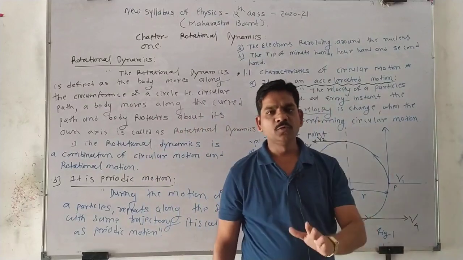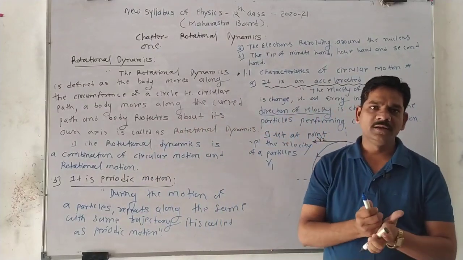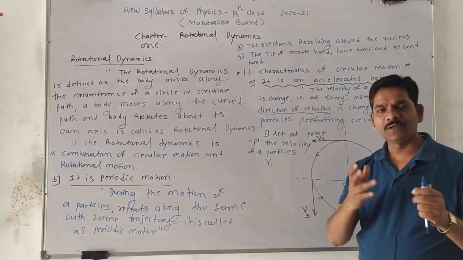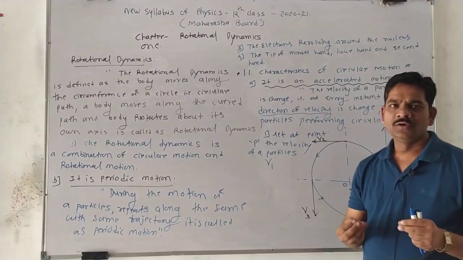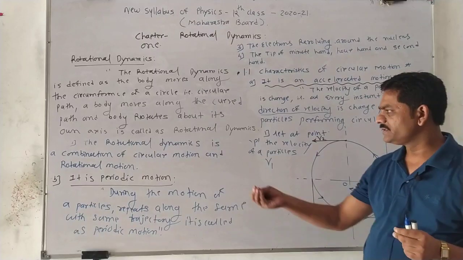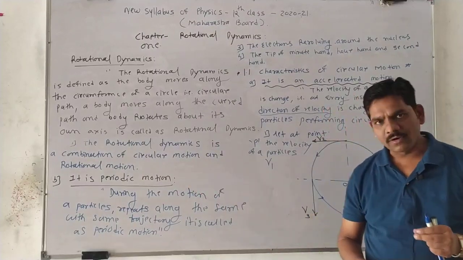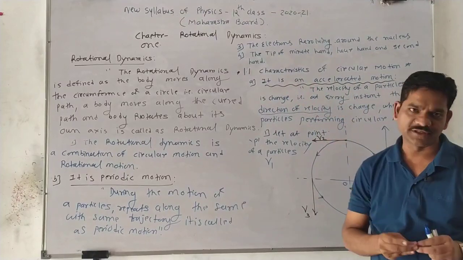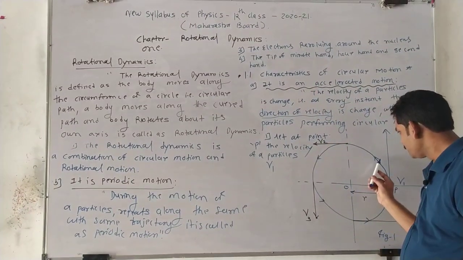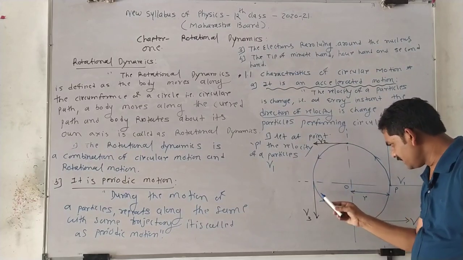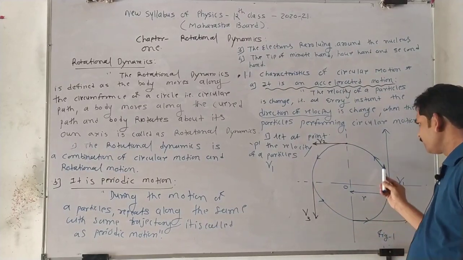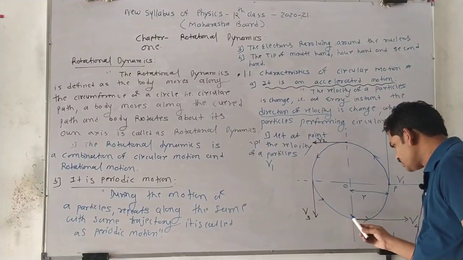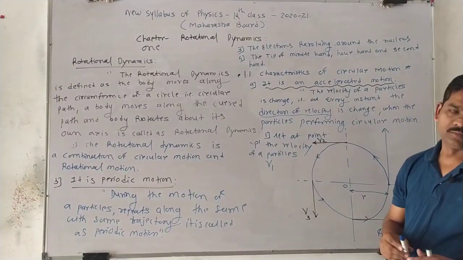So these are the two characteristics of circular motion. Whatever examples we have of circular motion, we have to consider in the category of periodic motion and accelerated motion, right? And in periodic motion, the particle repeats along the same path with the same trajectory. That's why it is called periodic motion.